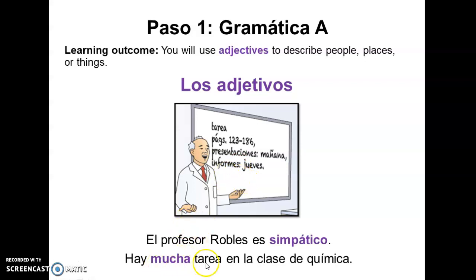Or hay mucha tarea en la clase de química. So he might be a chemistry professor, so probably he assigns more work or homework than other classes. So we can also talk about, in this case, homework, that there is a lot of homework in the chemistry class. And so these in purple are adjectives describing something. Here describing Professor Robles, and mucha describing the amount of homework.